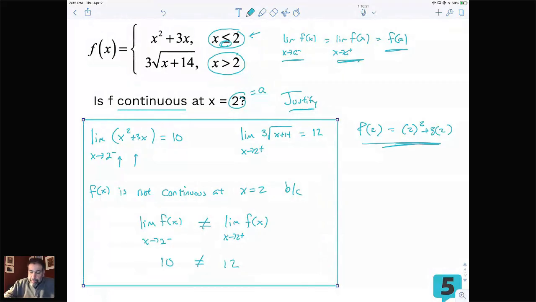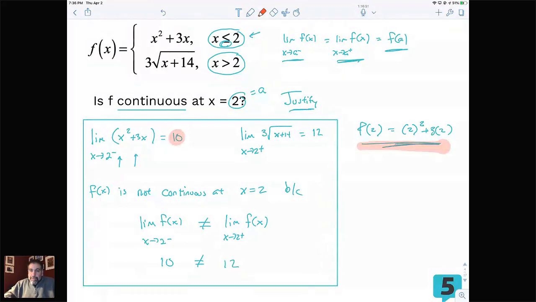Now, just for the sake of argument, had this answer turned out to be 12, you would definitely have to go and show the third part, because you'd have to show that there's still a chance that all three parts could match. Okay, so when you prove continuity to be true, you need all three parts. When you disprove continuity, just one part failing means you've disproved it.